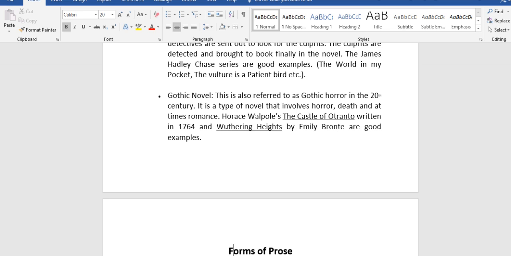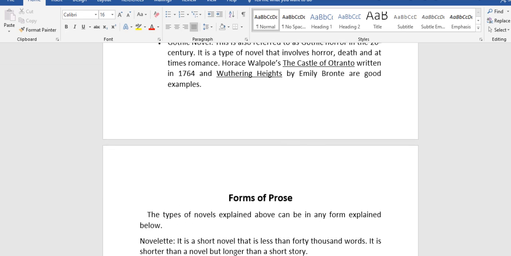An example is Horace Walpole's The Castle of Otranto, written in 1764, and Wuthering Heights by Emily Bronte. These are good examples of Gothic novel. Wuthering Heights is in the 2021 to 25 syllabus. So those are the types of prose.